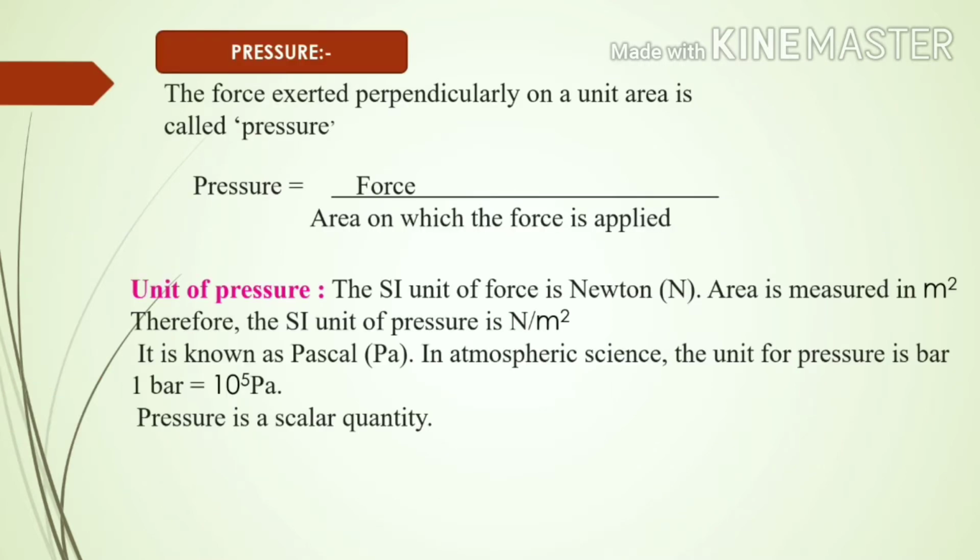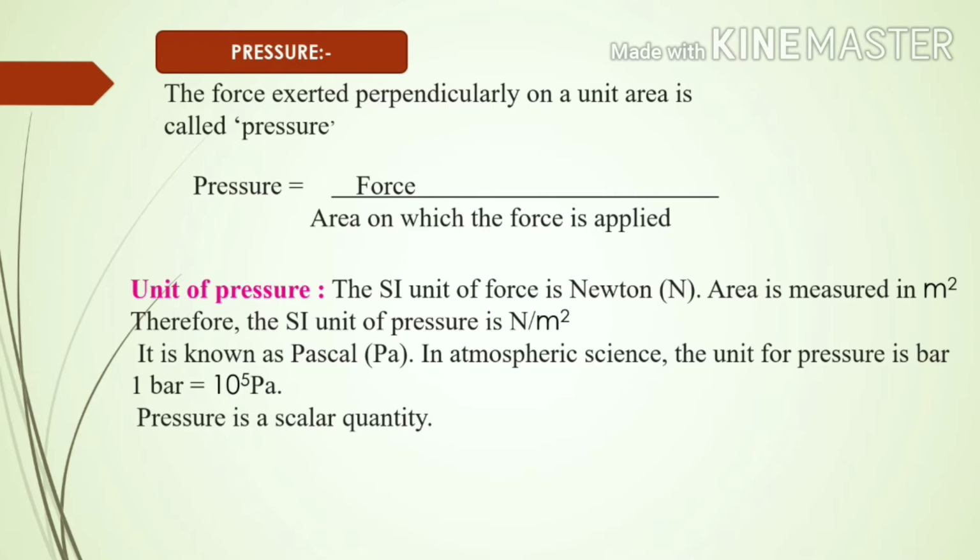What is pressure? The force exerted perpendicularly on a unit area is called pressure. Are force and pressure related to each other? Yes, force and pressure are related to each other by the formula pressure is equal to force upon area on which the force is applied. That is, as the force acting on a given area increases, pressure also increases.